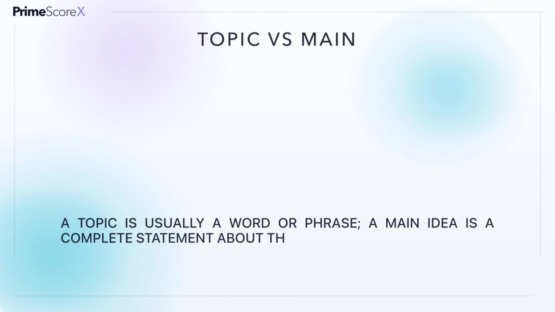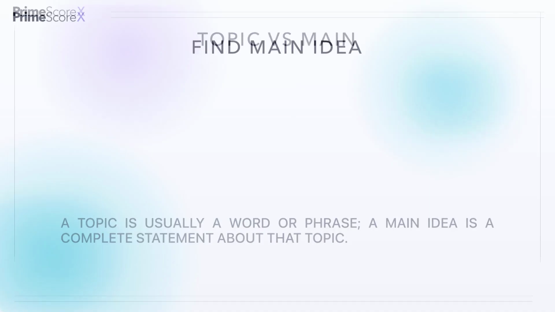Suppose a passage discusses sleep, work schedules, and workplace accidents. The topic might be sleep deprivation. The main idea is more specific. Irregular work schedules can reduce sleep and increase safety risks. A correct main idea answer must be broad enough to cover the whole passage, but specific enough to express the author's actual point. Answers that name only the topic are usually incomplete.